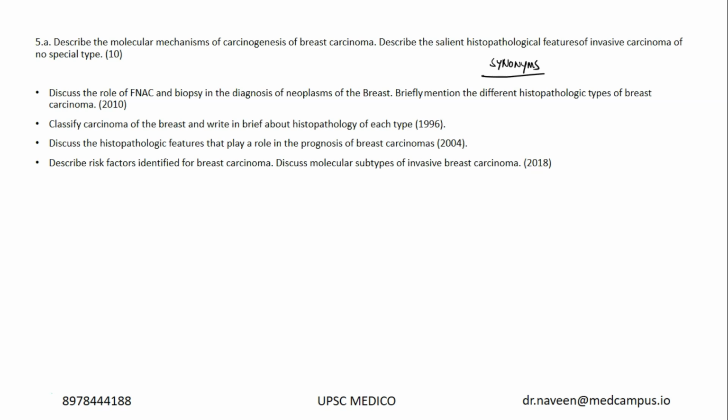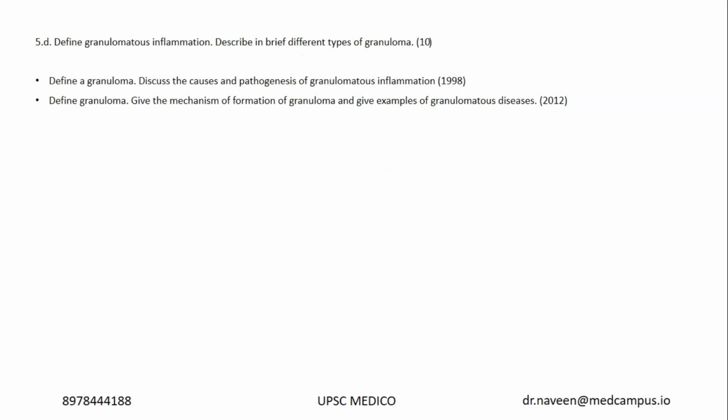Breast carcinoma is very important in both pathology and general surgery. There was a similar question in general surgery also this year. Carcinogenesis, molecular mechanisms, histopathological features: similar questions were asked in 2010, 96, 2004, 2008. Now, define granulomatous inflammation. Describe in brief the different types of granulomas. Very important, and a frequently repeated question, asked in 98, 2002, and it is a part of the test series also.